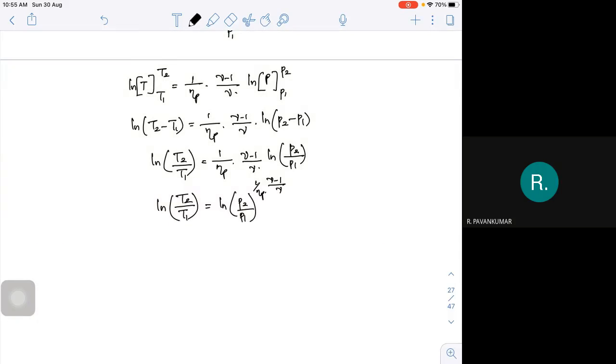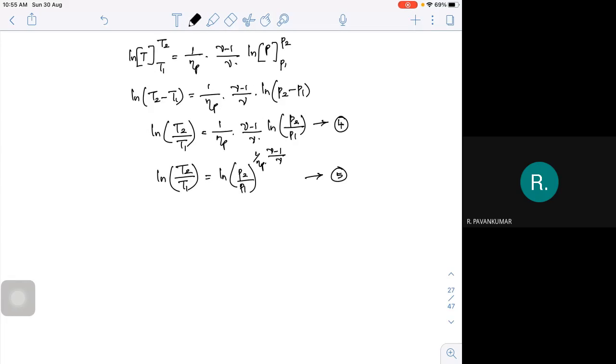Either I can retain it like this, or like this, or I can write it in terms of polytropic efficiency alone. If I take it to the left hand side, this becomes (gamma minus 1) by gamma, ln of P2 by P1, divided by ln of T2 by T1.